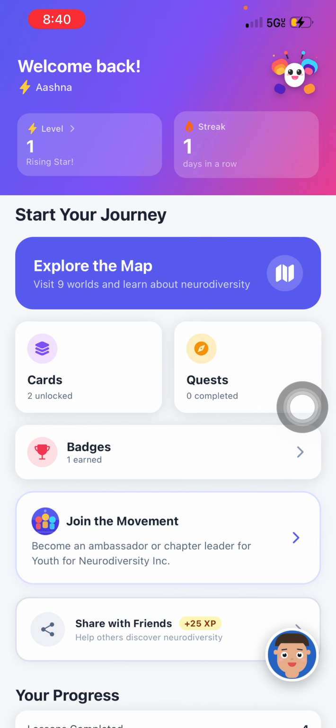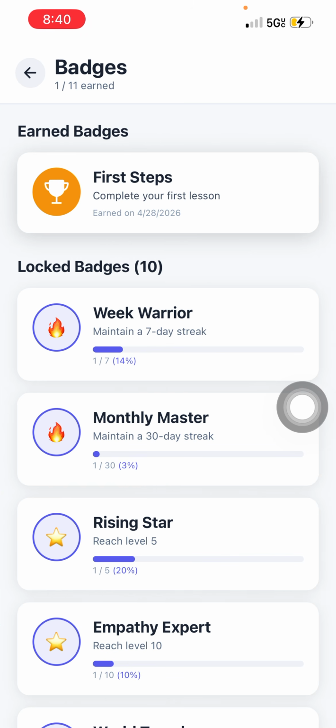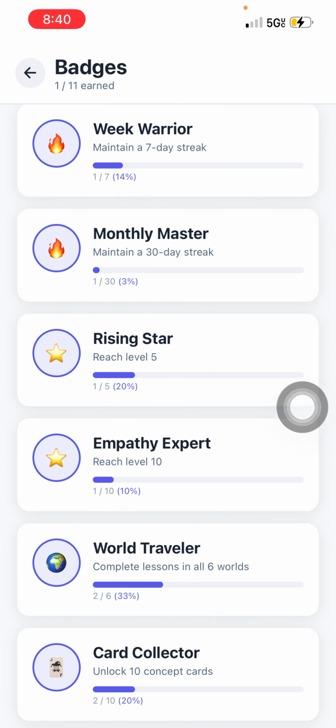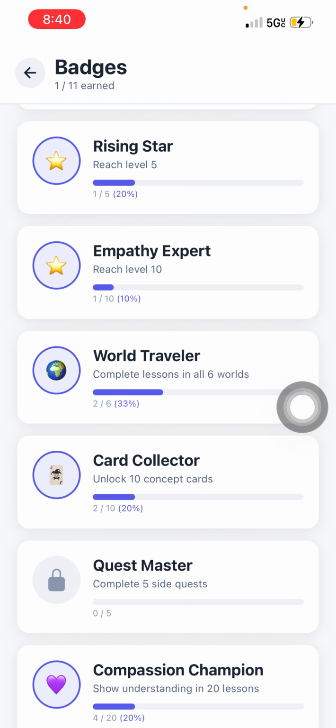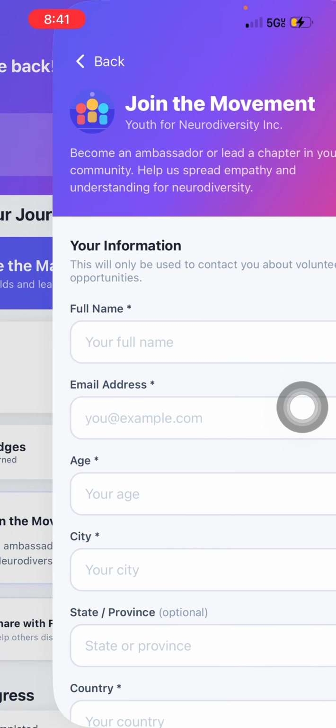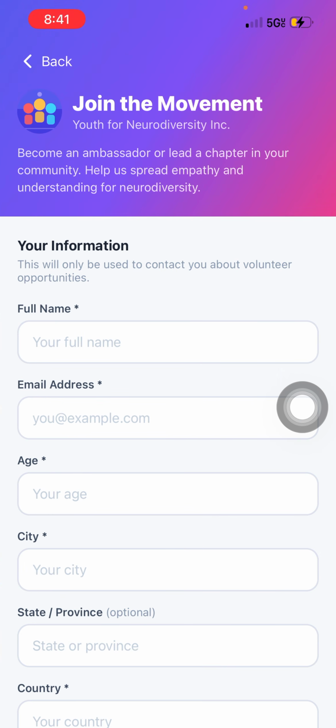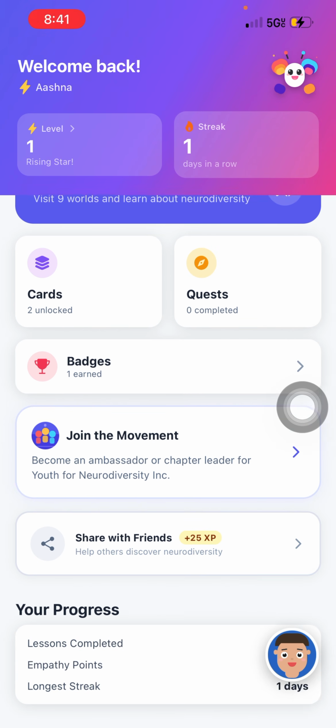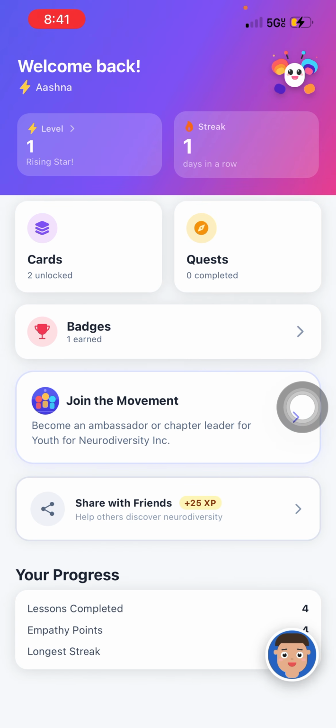Because this is also a gamified app, we have badges which are specialized to the gamified aspects, such as your streak, your level, your lessons, etc. We also have Join the Movement, which I will get into in a little bit. And you can also share the app with your friends, so you can share it to your contacts, and you earn XP by doing this.